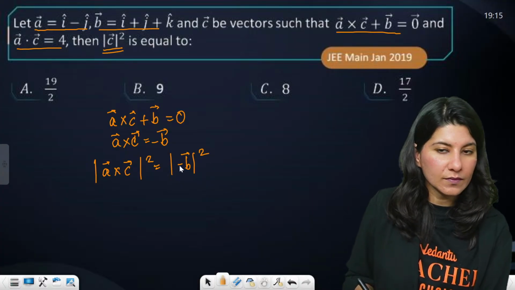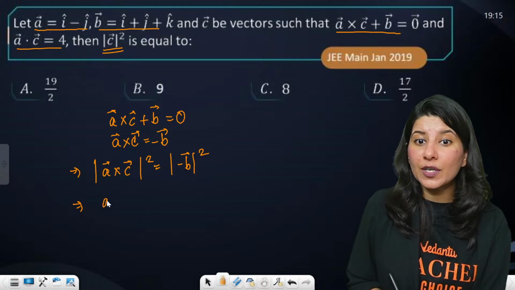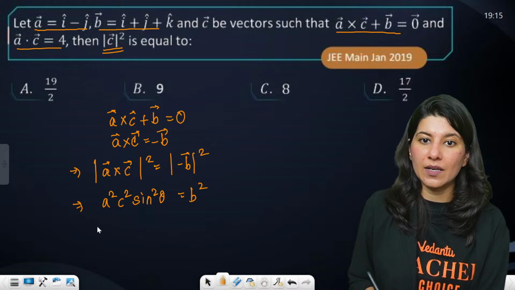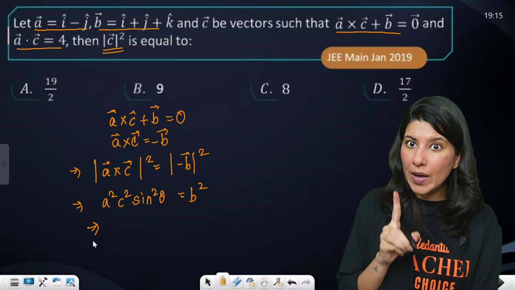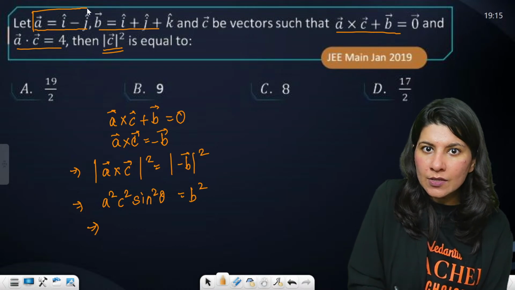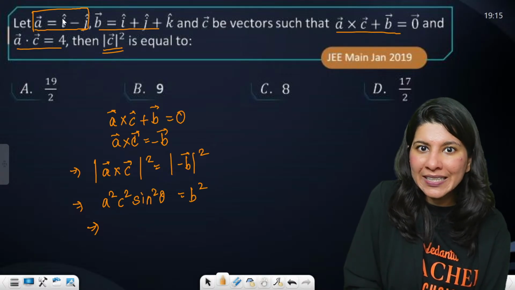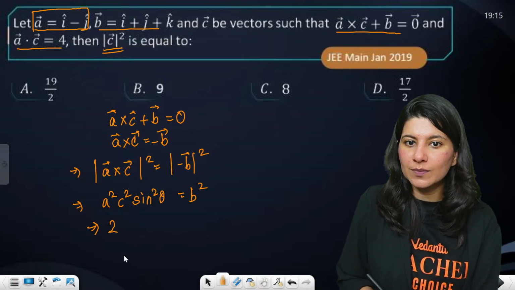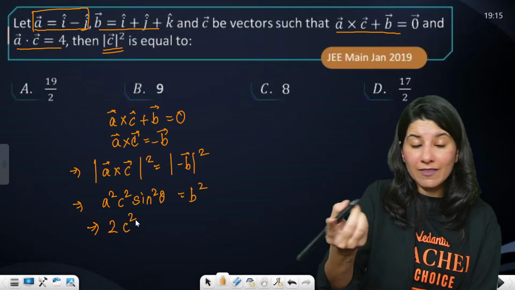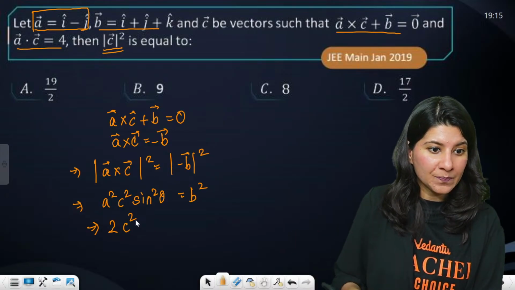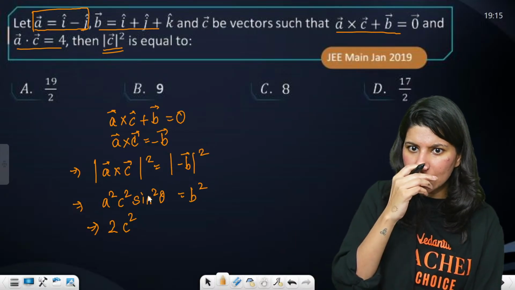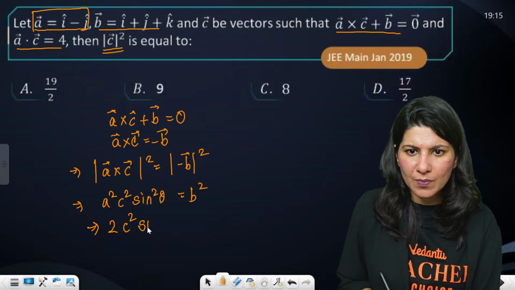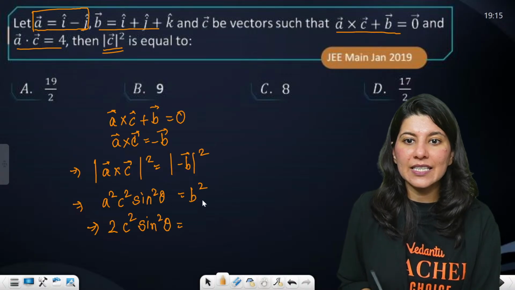Okay. Now A cross C is what? A square C square sine square theta, and this is B square. What exactly do you know? A square, do you know? You know A, so A square calculation is not a big deal for you. Magnitude of A clearly is root 2, so this is 2. C square is what you're looking for. Sine square theta, hold on. You don't know sine square theta. Okay, let's keep sine square theta as it is, equals B square.